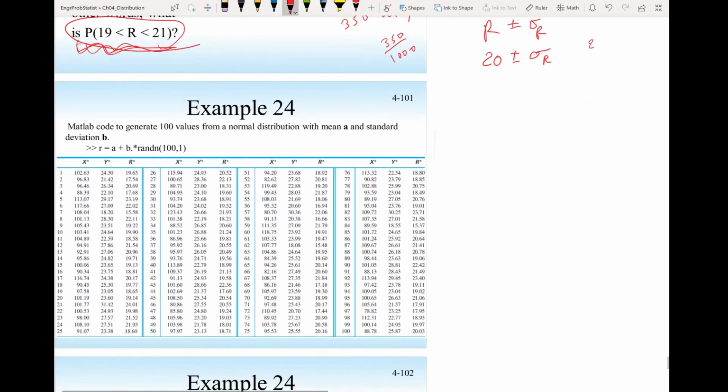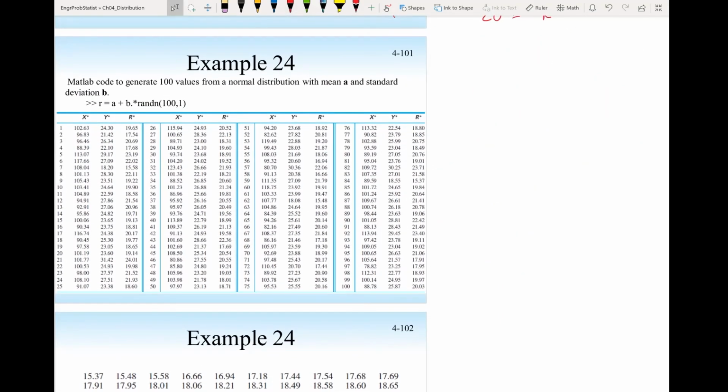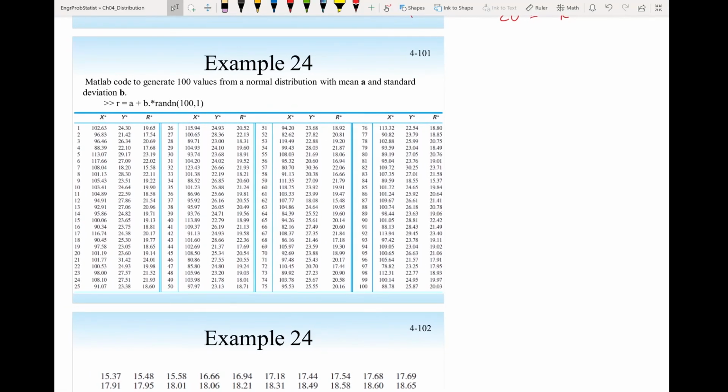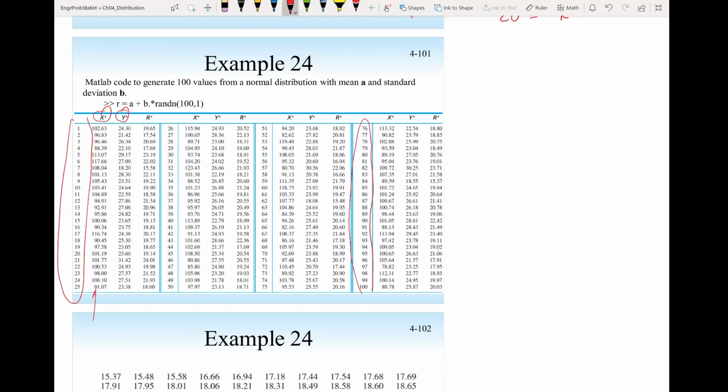You can use a simple computer program to generate all these values. Here are all possible values for X, here are all possible values for Y, and they are generated all the way to 100 values. And this is all the possibility for X, Y. Then they calculate R equal to X times Y divided by X plus Y. And they calculate for this value, they got this R. And they did it for all of them. And these are the possible values for R.